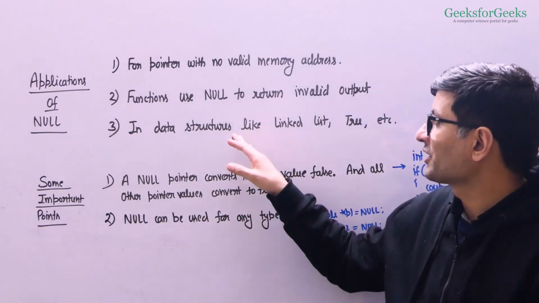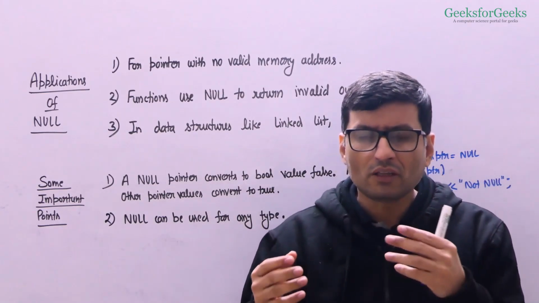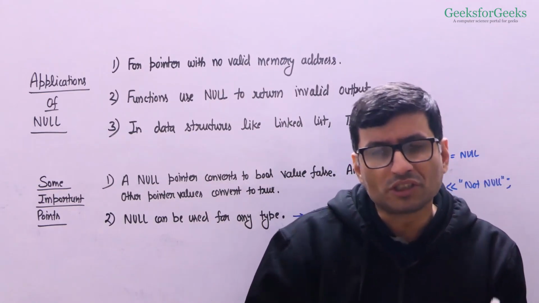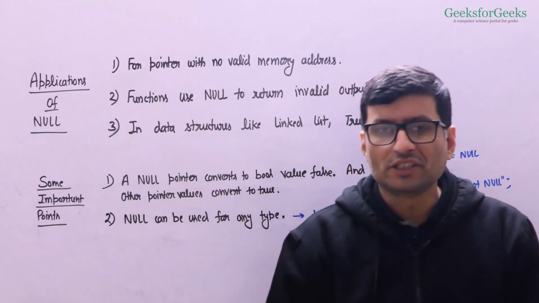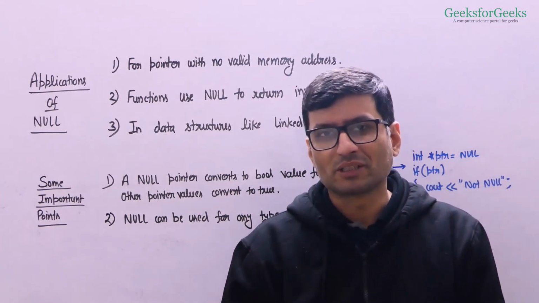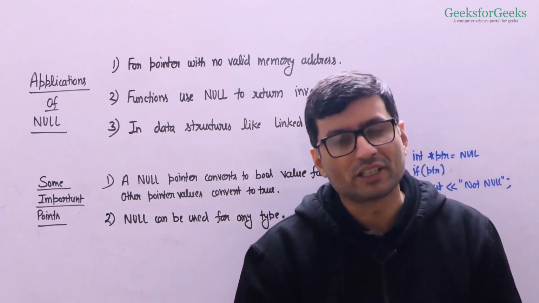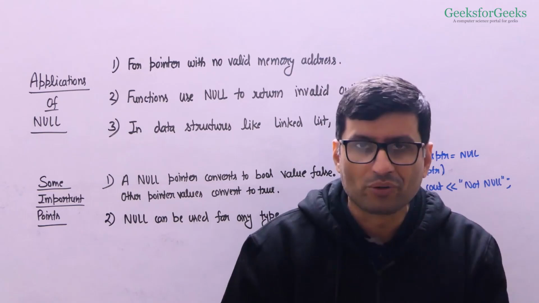The third application is data structures. When you implement data structures like linked list, trees, you see null a lot. See, an empty linked list is represented as null in C++, right? An empty tree, an empty binary search tree, they are represented as null, when you implement your own data structures.